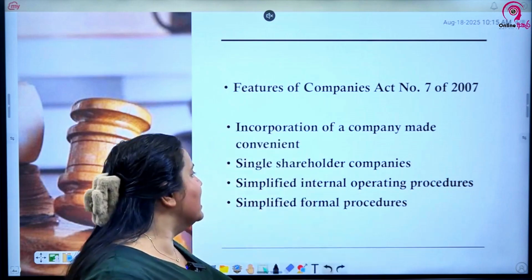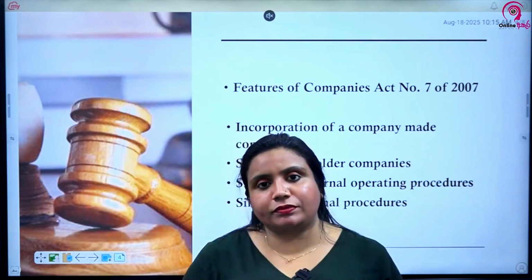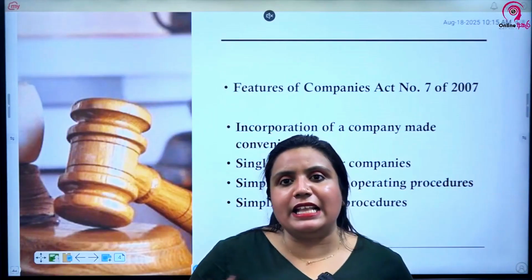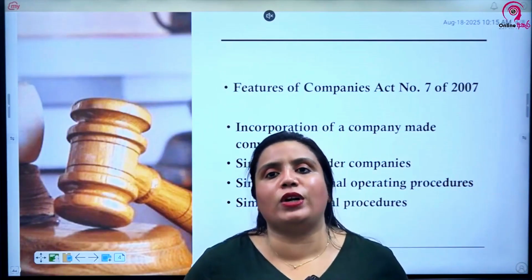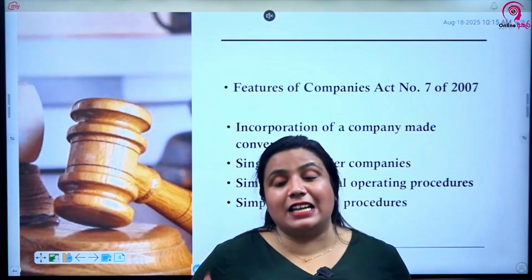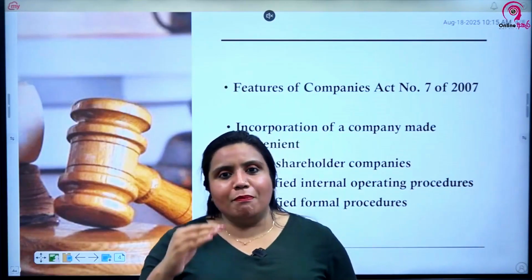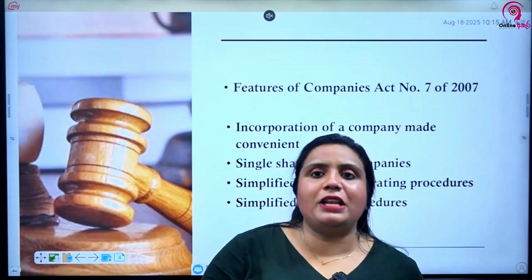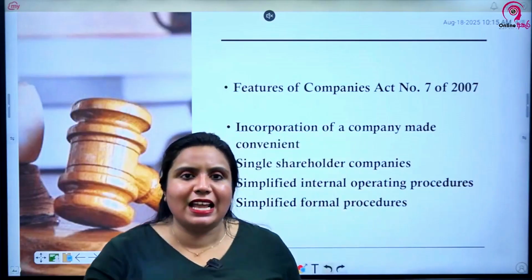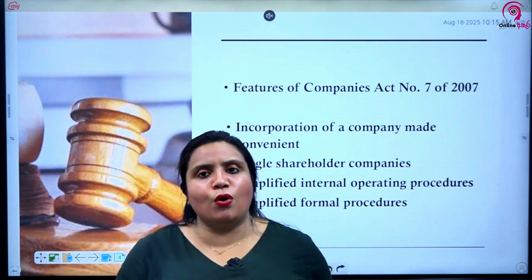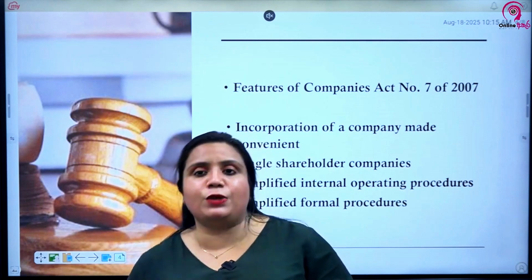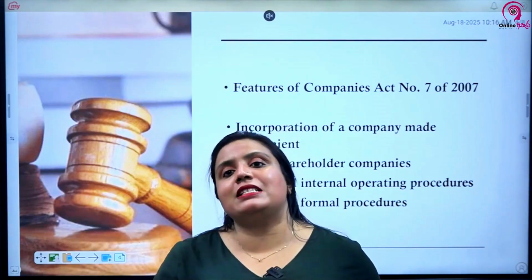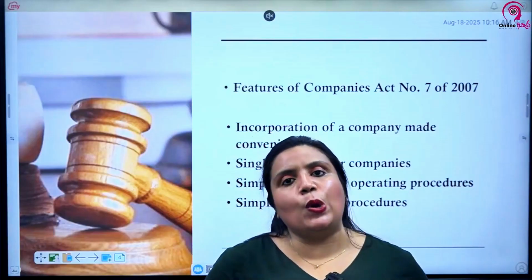And last but not least, simplified formal procedures. Earlier, for anything to be done in a company, we needed a court order or a court procedure. Major things like the dissolution of a company and major affairs of a company were through court orders. Under Companies Act number 7 of 2007, they dispensed with this requirement for court orders little by little. In some situations it is required, but not as much as in those days. Now the majority of things a company can do on its own without going to court.